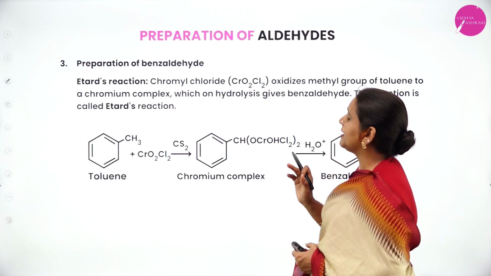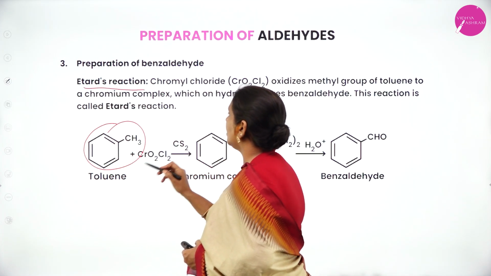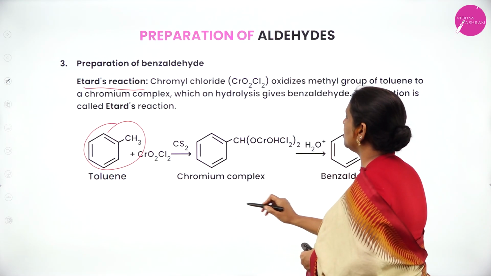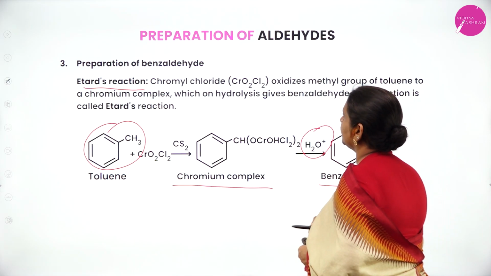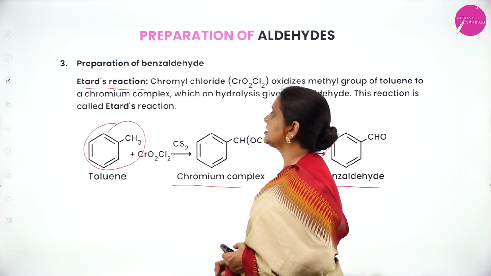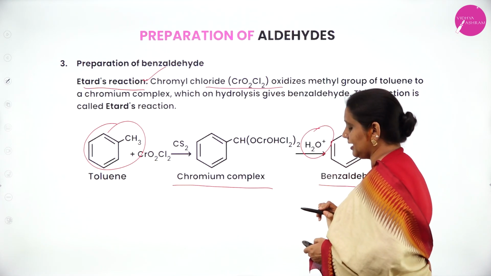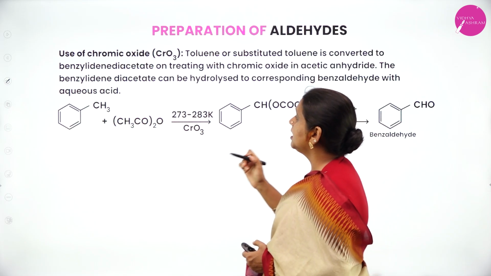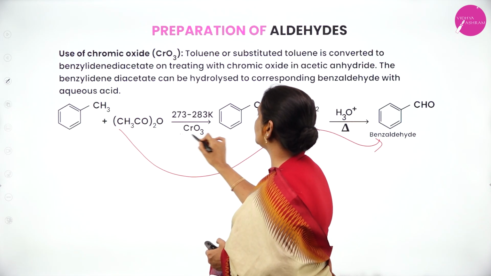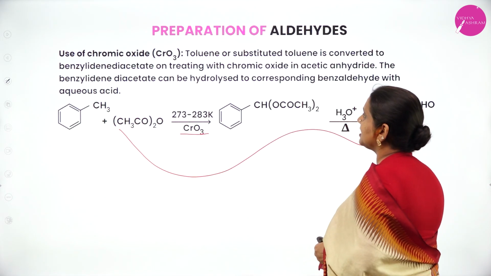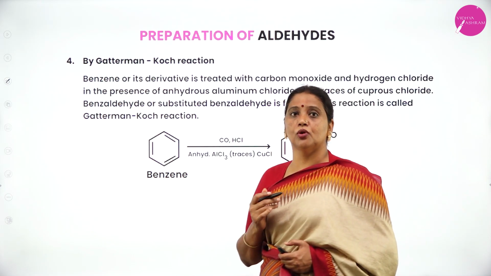Example, in place of R, as I told you, either you substitute methyl or you substitute ethyl. Next, how can you prepare benzaldehyde only? From Etard's reaction. In Etard reaction, you take toluene. Toluene is treated with chromyl chloride in CS2. It will form a chromium complex, which on acid hydrolysis gives rise to benzaldehyde. This reaction is called Etard's reaction. What is the reagent used in Etard's reaction? Chromyl chloride. Last one, how do you convert toluene into benzaldehyde? By adding acetic anhydride and chromic oxide, you will get benzaldehyde.